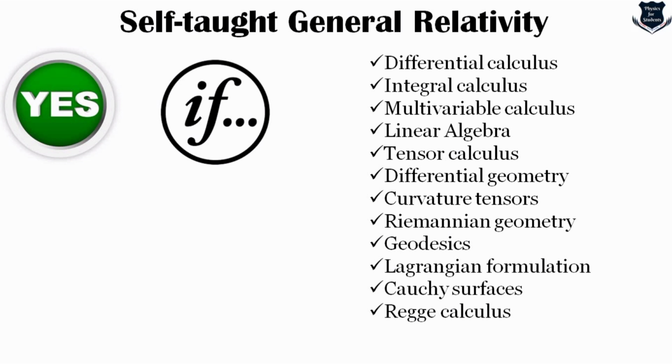You really know the applications and usage of differential geometry. You know what curvatures are and how the tensor deals with them, which will eventually lead to Riemannian geometry. You understand the equation of geodesics, the formulation of the Lagrangian, the Cauchy and the Regge surfaces and calculus. So I would say you can learn if you know all those mathematics very well.